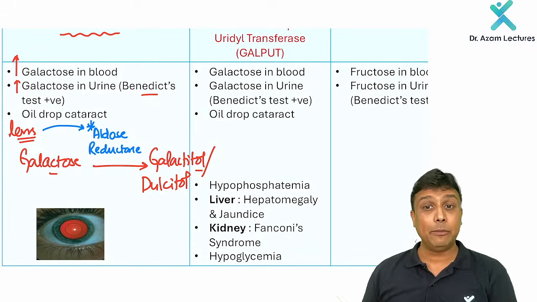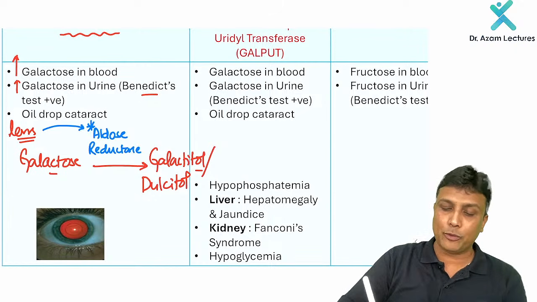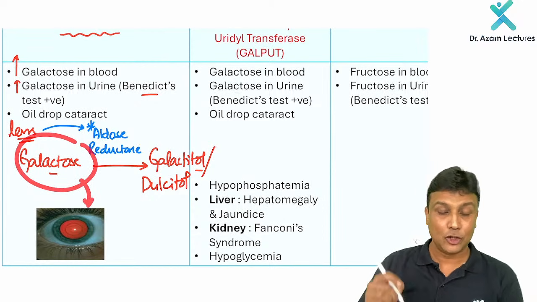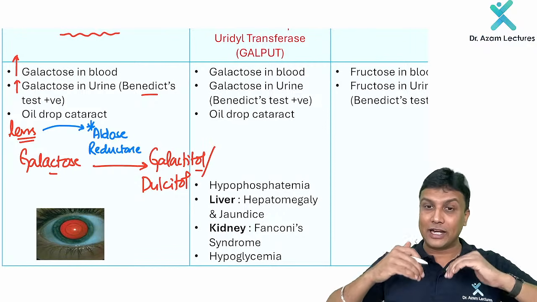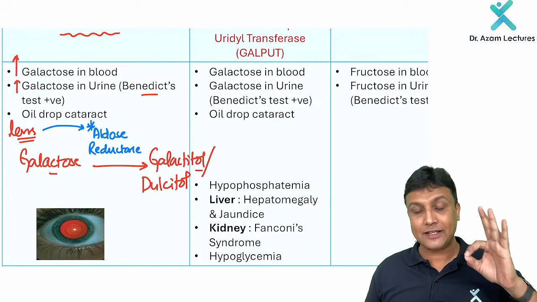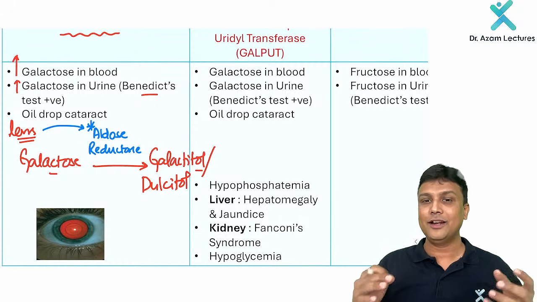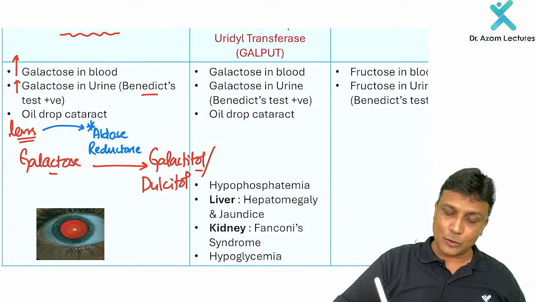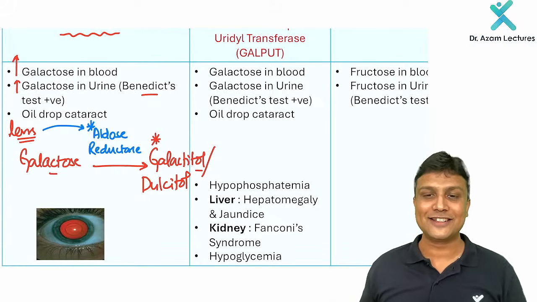Number two, oil drop cataract will occur due to what here? Remember, there will be no problem with galactose, my dear friend. Please don't mark the answer as galactose leading to oil drop cataract. No, no. Galactose will freely enter into the lens and freely come out of the lens. Nothing problem with the galactose. But if it is acted upon by the enzyme aldose reductase, it is getting converted to galactitol, that alcohol, and that alcohol is getting accumulated in the lens, leading to that cataract. So oil drop cataract will occur due to galactitol, which is also known as dulcitol, my dear friend.